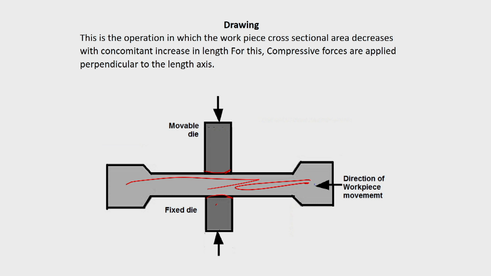Laterally it moves and gets elongated. This is the operation in which the workpiece cross-sectional area decreases and simultaneously the length increases. The movable die may be very wide, and with a concave or convex shape like this, it can deform the workpiece and elongate it. This operation is called the drawing operation.